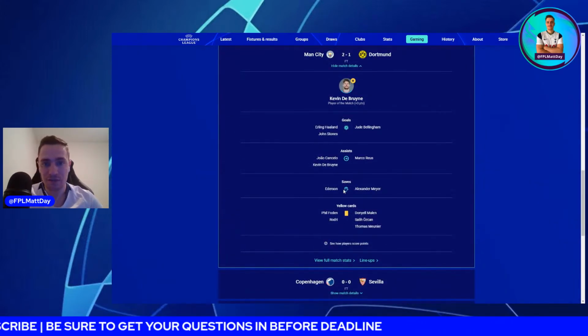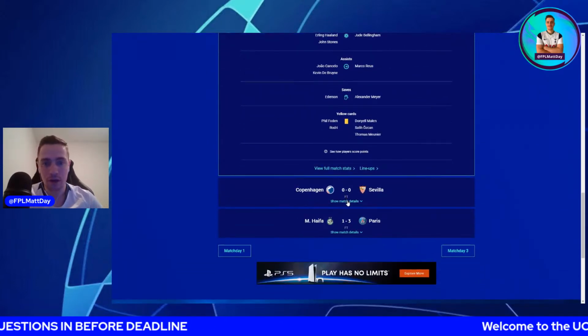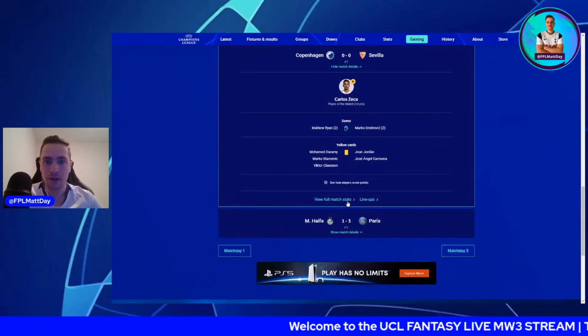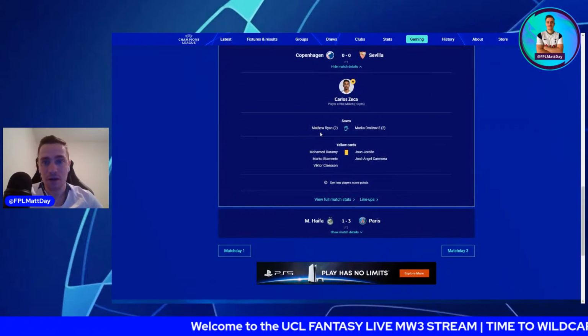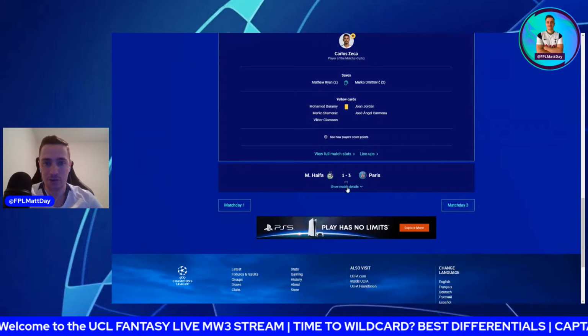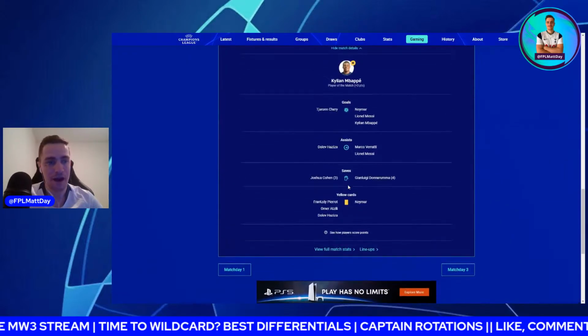Up until sort of the last 15 minutes. De Bruyne with all three. Haaland, of course, with a goal. And then we had a 0-0 draw between Copenhagen and Seville. Aussie Matt Ryan in goal for Copenhagen with the clean sheet and a couple of saves, which is good to see. And then Maccabi Haifa in Israel losing 3-1 against Paris.